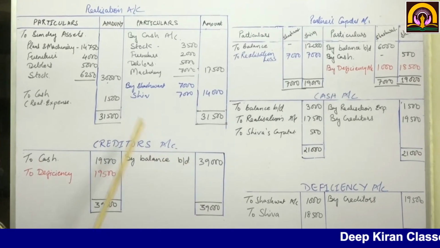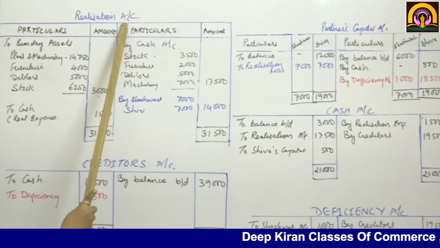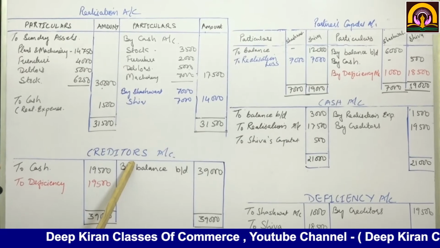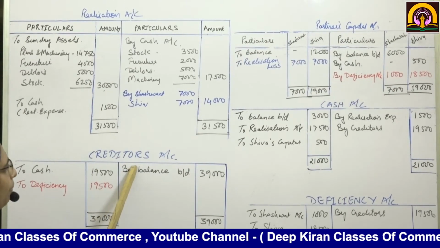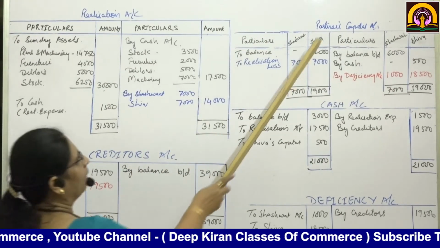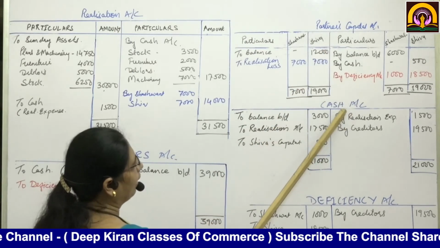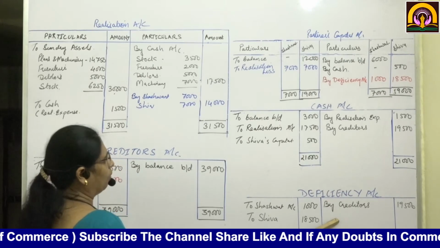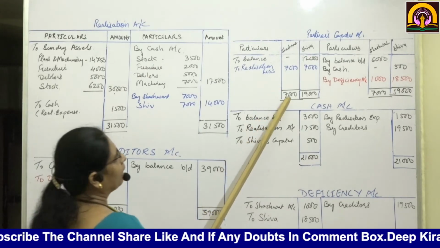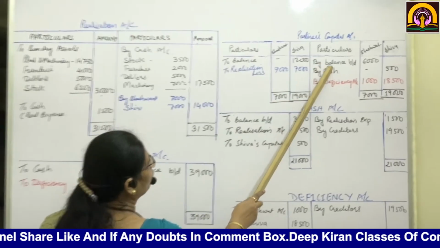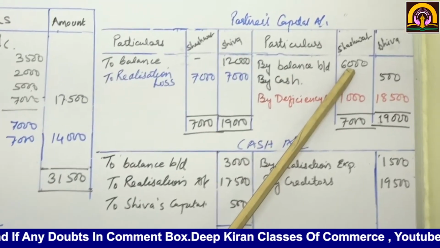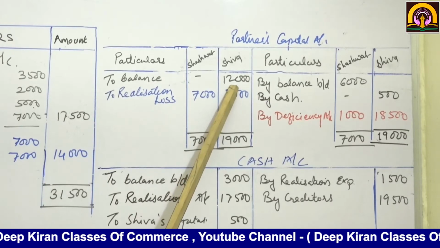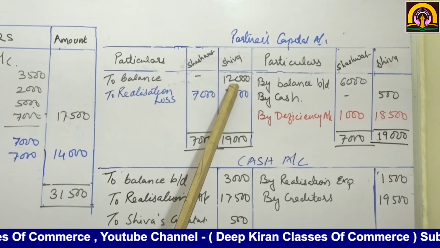Now we are going to prepare a realization account. Only one liability is mentioned in your balance sheet, creditors, so we prepare that account, then partners' capital accounts, cash account, and the last, the deficiency account. On the capital account we write: to balance brought down, Shashwat 6,000, to balance brought down, Shiv 12,000.